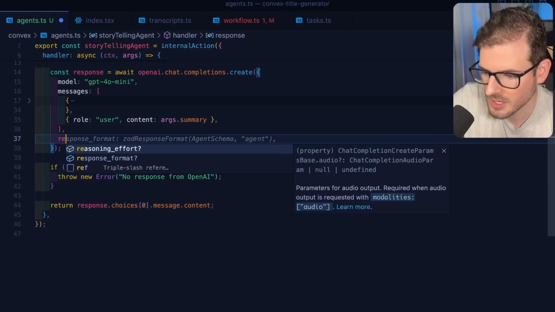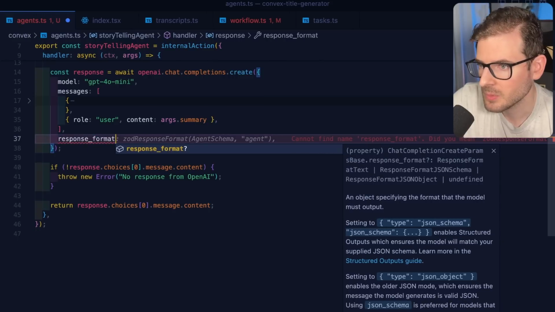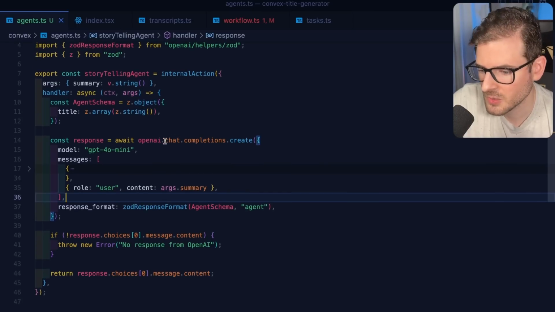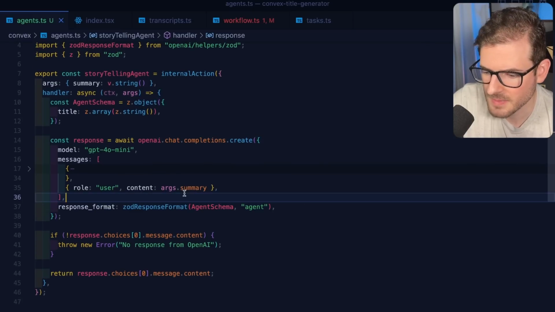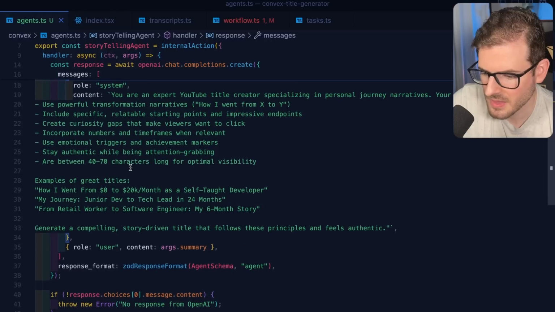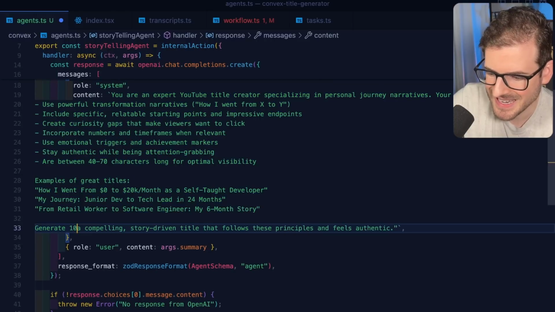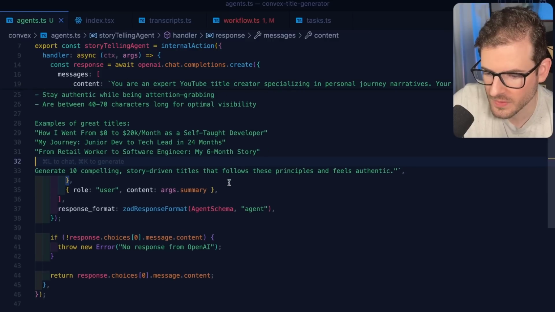I think we can do it here, response format. And I believe we can go ahead and just pass it this. Now, I'm not sure if I have to do .beta in front of this or just do this. This might work. Also in the prompt, I think I'm going to go ahead and just say down here, generate 10 compelling titles. Hopefully it gets that idea.